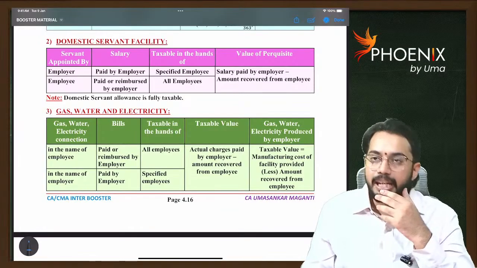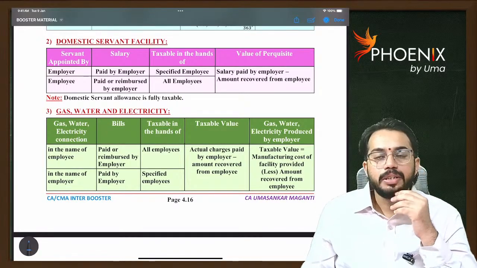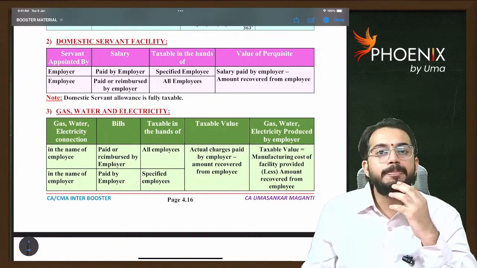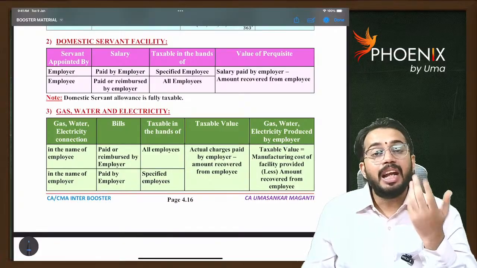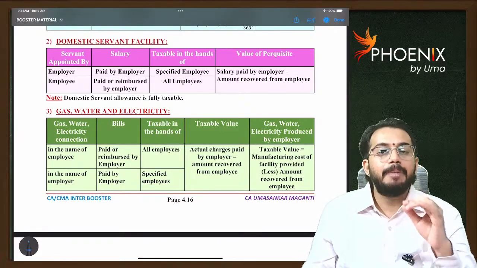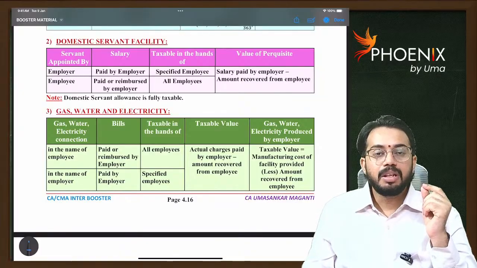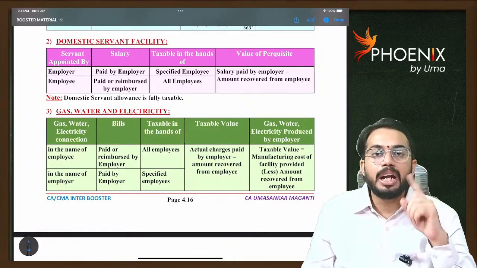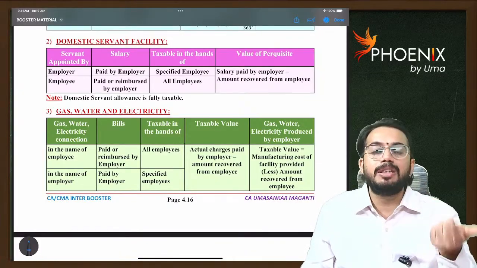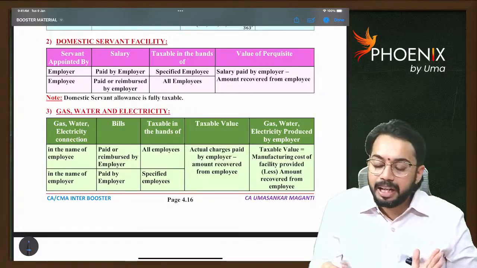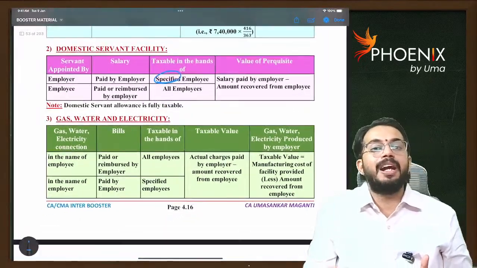Domestic servant facility. If any domestic servant is provided to the employee, that is also a benefit to the employee, right? That benefit is taxable to the employee. If the domestic servant is appointed by the employer and salary is also paid by the employer, then that benefit is taxable only for specified employees.